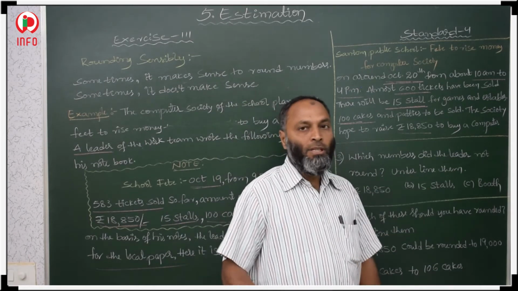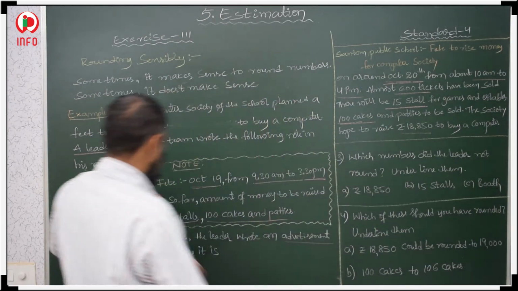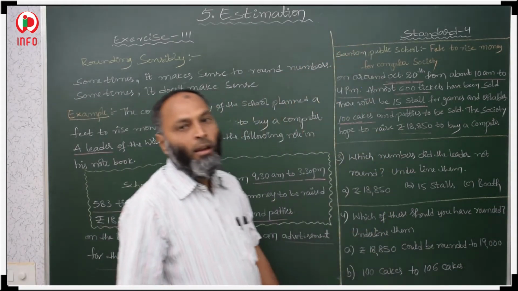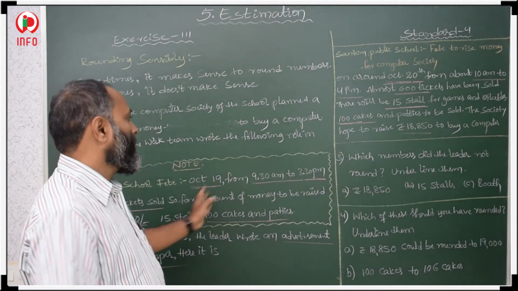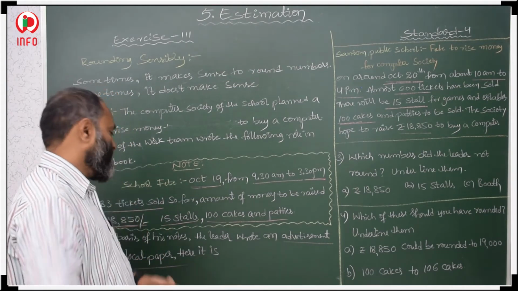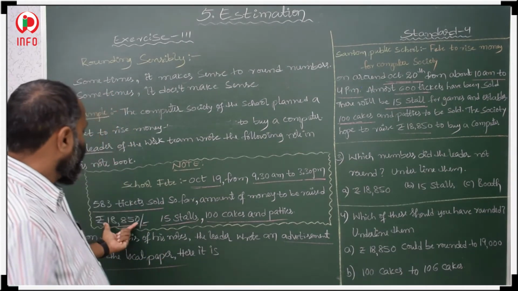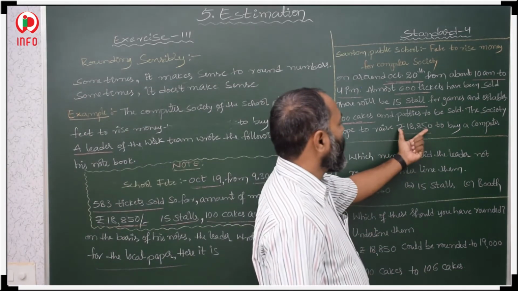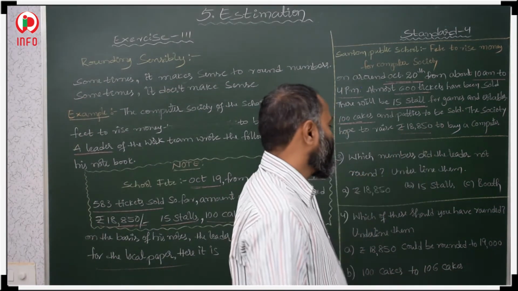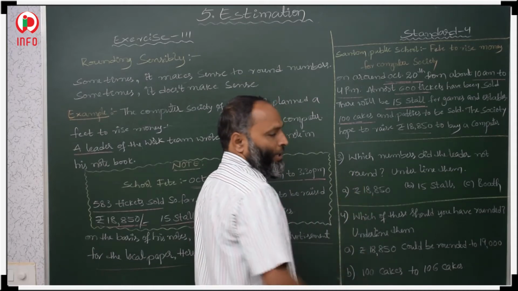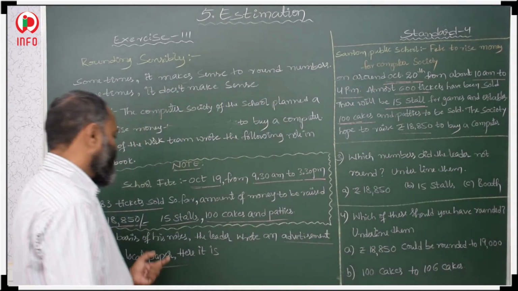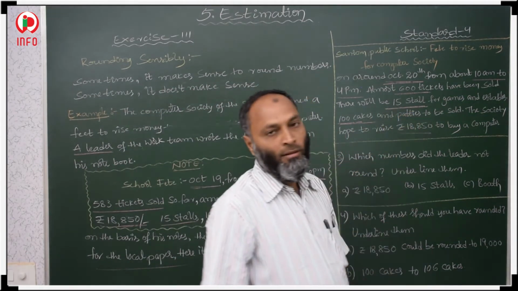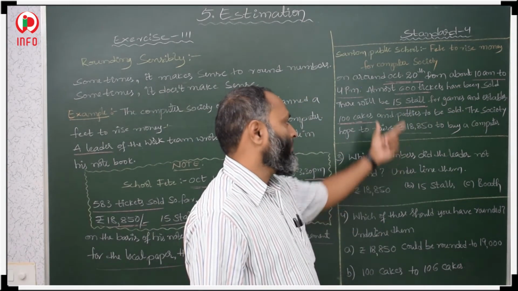Underline them. Which numbers? So check. This is roughly what he made. This is an advertisement given in the local newspaper. In both, which were not rounded? Just to check: 18,850. This amount is there. Here, what is the amount? 18,850. This is not rounded. And how many stalls are there? Roughly 15 stalls. And in the local newspaper advertisement, 15 stalls.